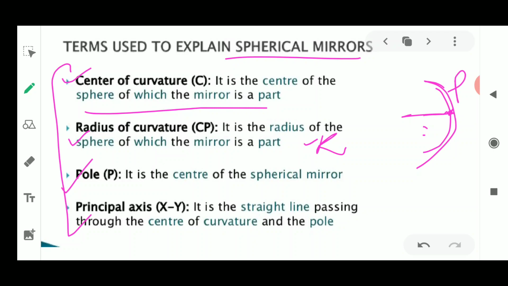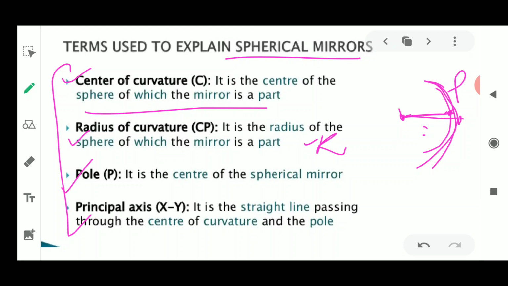So we discussed three terms which are used in spherical mirrors. That is the center of curvature, which is the center. The radius of curvature means it is the radius of the sphere. Next, pole means it is the center of the spherical mirror. Next is the principal axis. Okay, after discussing the pole, we'll discuss the principal axis.